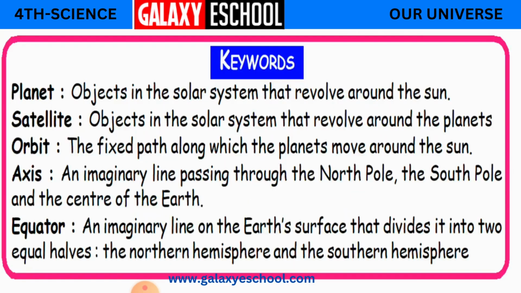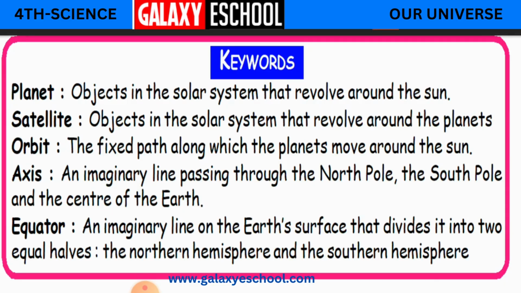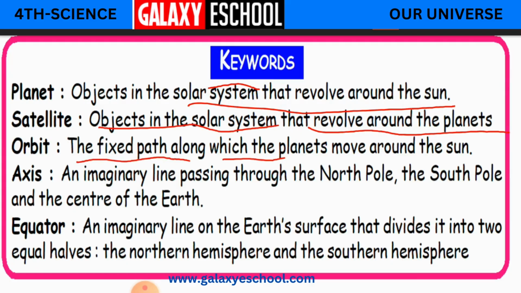Okay, now let us learn some of the keywords, like what we have learned until now in our lesson. Planet. So what is a planet? Objects in the solar system that revolve around the sun. Okay, children. Satellite. Objects in the solar system that revolve around the planets. Orbit. The fixed path along which the planets move around the sun. So every planet has got a fixed path, children. Every planet and even every satellite has got its own way.